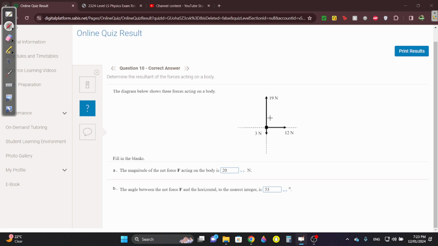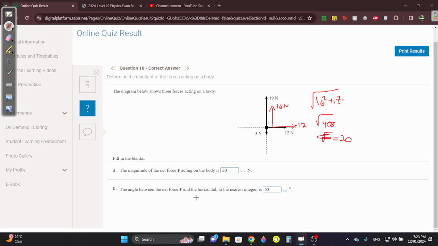If it's 19 up and 3 down, the net force will be 16 newtons up. And obviously there's nothing else to the left, so the horizontal is 12. So our net force will be radical 16 squared plus 12 squared, which is radical 400, which is 20.